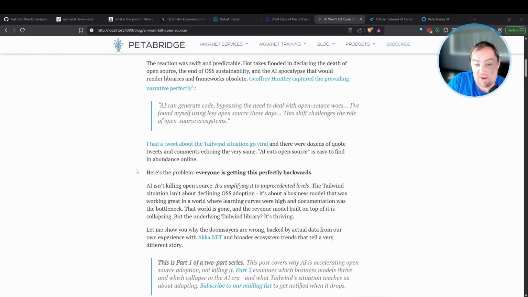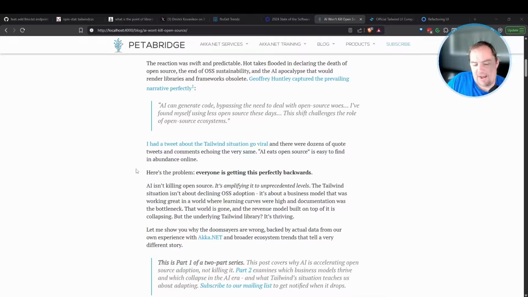Large language models are driving massive open source installation volume, which is something that Adam mentions explicitly in his GitHub issue. And I can see this in our own adoption statistics for Akka.net as well. And I took a look at some other data sources, and that's the same trend showing up everywhere. And I'll explain why that is in just a moment.